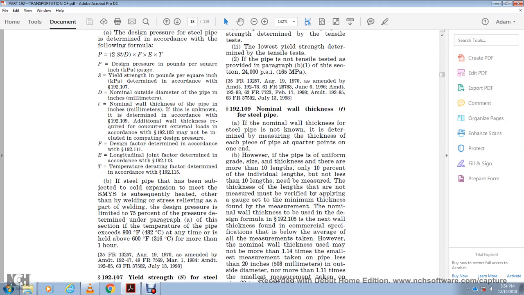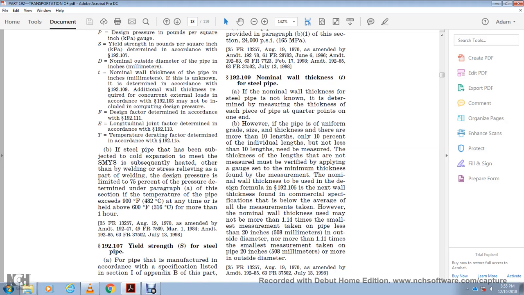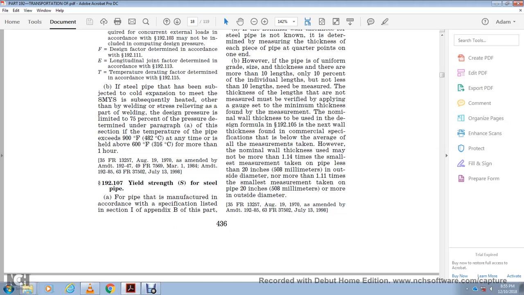The nominal wall thickness to be used in the design formula in 192.105 is the next wall thickness found in commercial specifications that is below the average of all the measurements taken. However, the nominal wall thickness used must not be more than 1.14 times the smallest measurement taken on pipe less than 20 inches in outside diameter, nor more than 1.11 times the smallest measurement taken on pipe 20 inches or more in outside diameter.